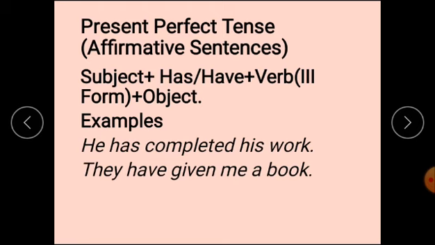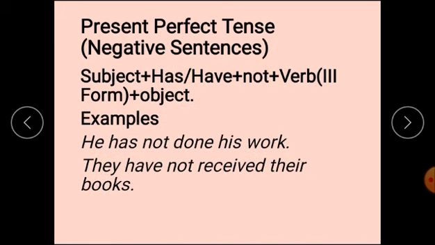Present perfect tense, affirmative sentences. Structure: first of all, as you know very well, subject, after that has or have. Has is used with singular nouns and pronouns, have with plural nouns and pronouns. After that, verb third form and object. Examples: He has completed his work. I have done my work. They have given me a book.